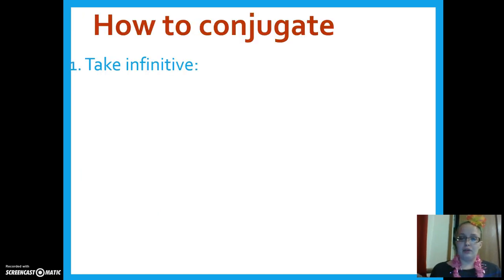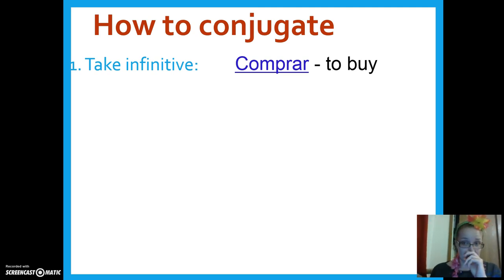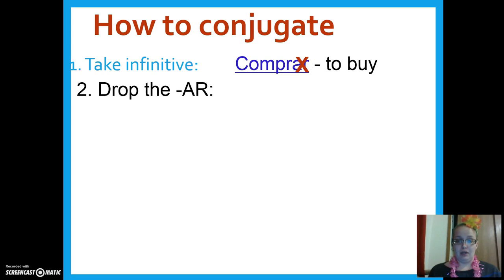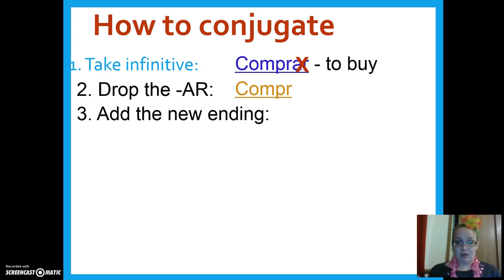So, let's go through this together. So you want to take the infinitive of, let's say, the word comprar, which means to buy. And this is on your notes, so you want to fill it in as we go. Second step, drop the AR. So we're going to cross off the AR, and that leaves us with compr, C-O-M-P-R. Now our third step is to add the new ending. So this is different depending on what subject you're talking about. So we're going to go through all of the subjects.